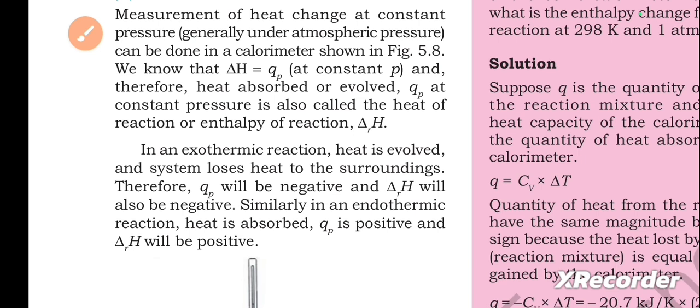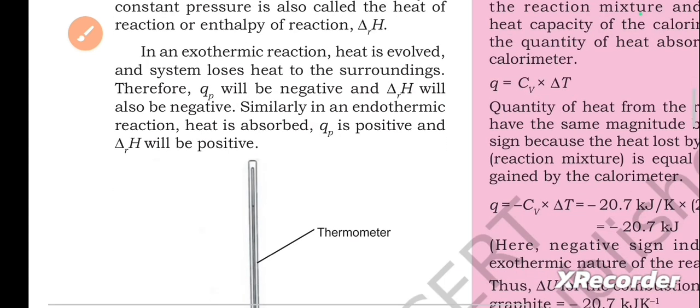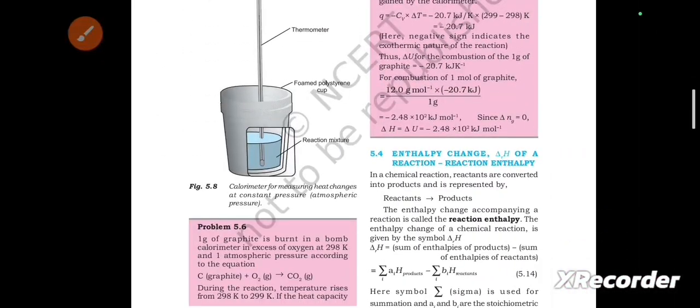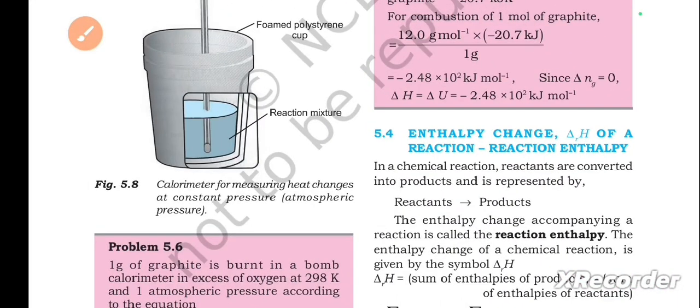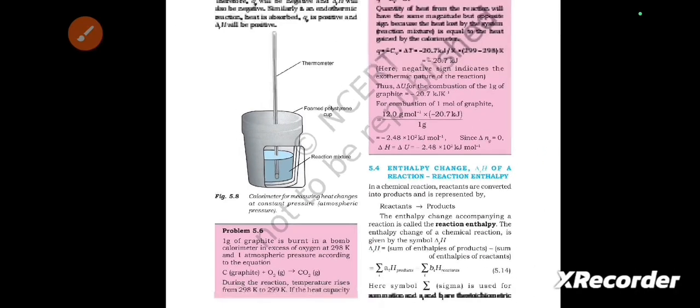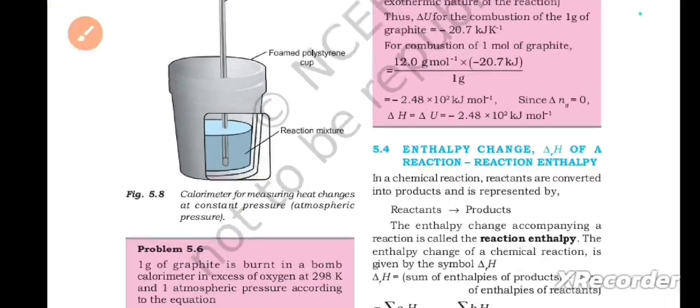In an exothermic reaction, heat is evolved and system loses heat to the surroundings. Therefore, Qp will be negative and delta rH will also be negative. Similarly, in an endothermic reaction, heat is absorbed, Qp is positive and delta rH will be positive. So in figure 5.8, the calorimeter for measuring heat changes at constant pressure, atmospheric pressure, has been given. You can please check it.